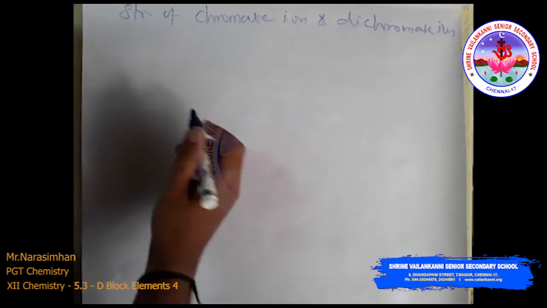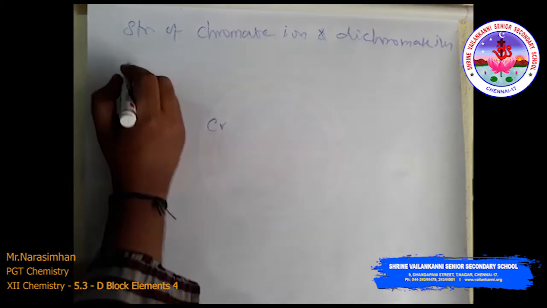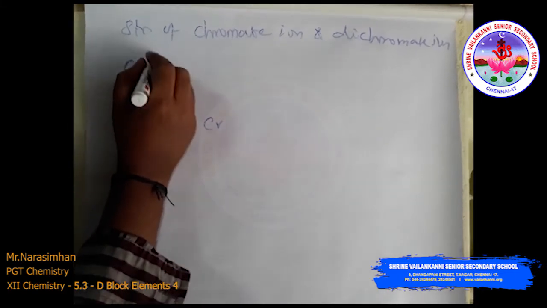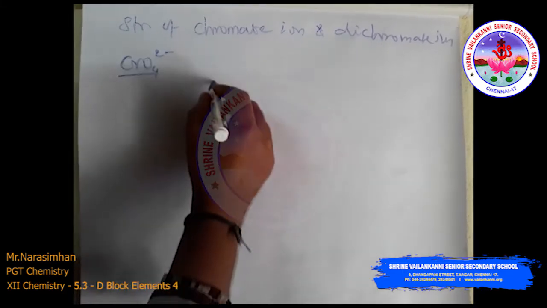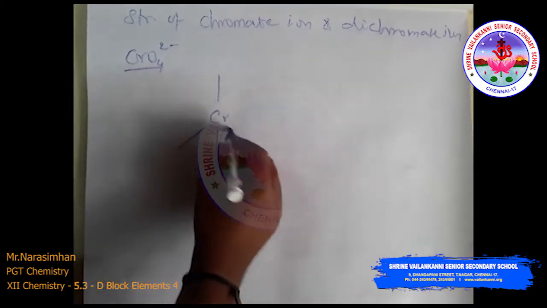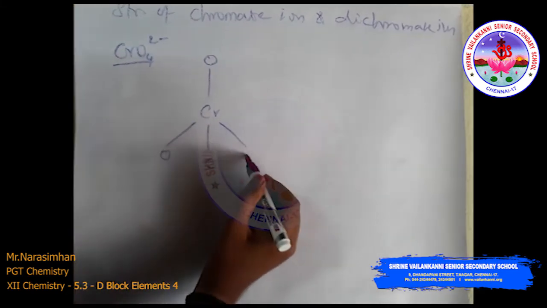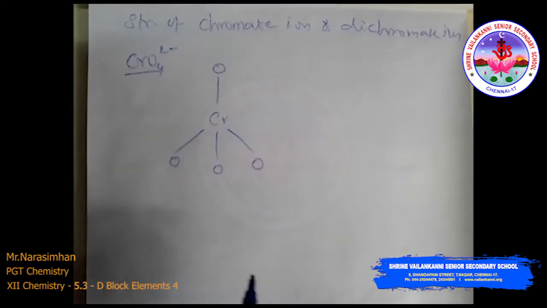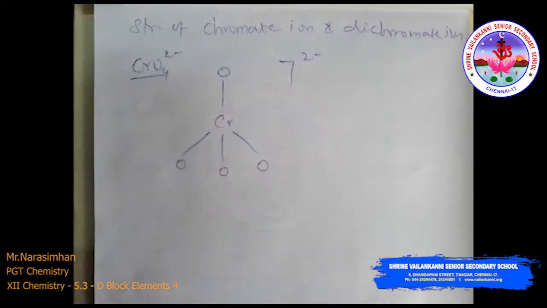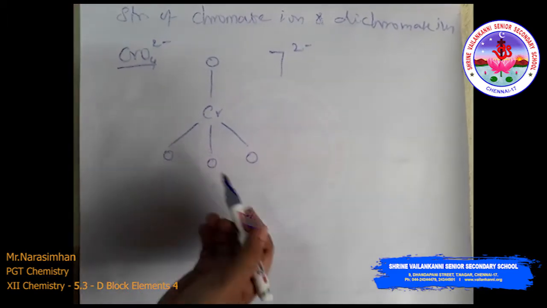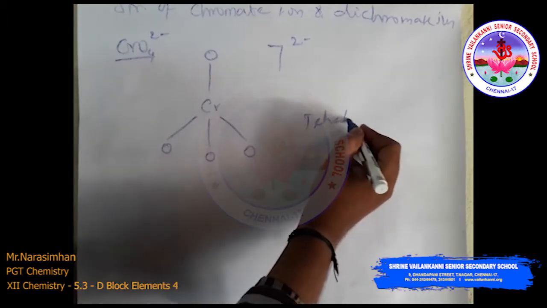Now first I will draw the chromate ion. The structure of chromate ion is CrO4 2 minus. So put a Cr here, and 4 oxygens are present, so put oxygen 4. Then the charge is 2 minus. So this is the structure of chromate ion.